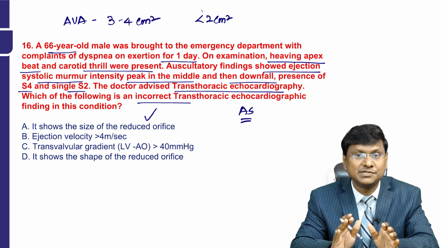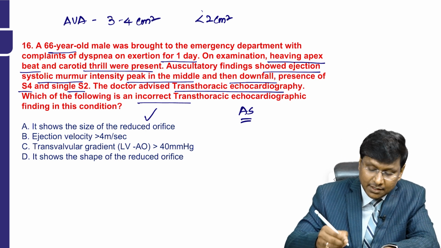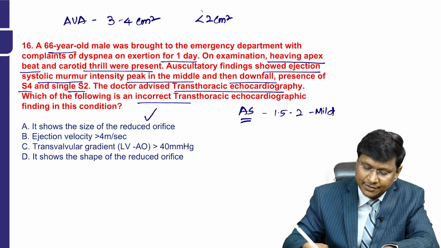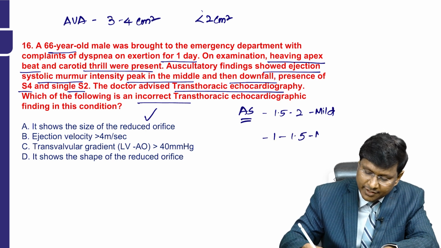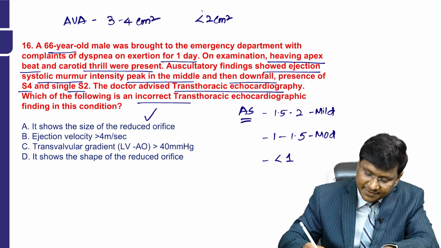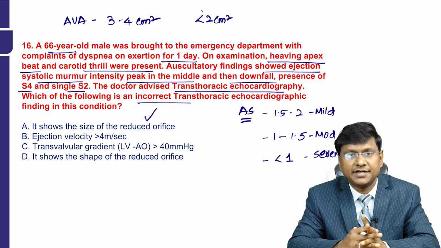An area of 1.5 to 2 square centimeters suggests mild aortic stenosis, 1 to 1.5 suggests moderate, and less than 1 square centimeter suggests severe aortic stenosis.